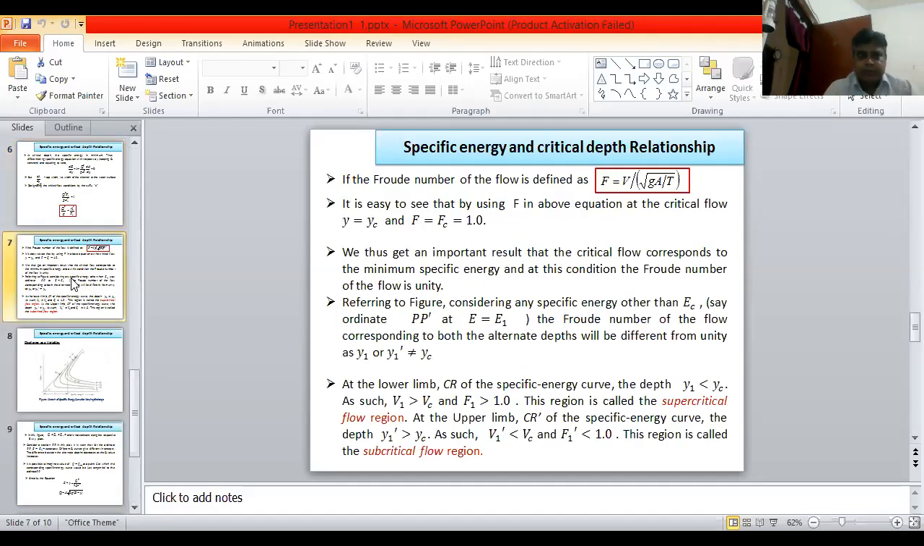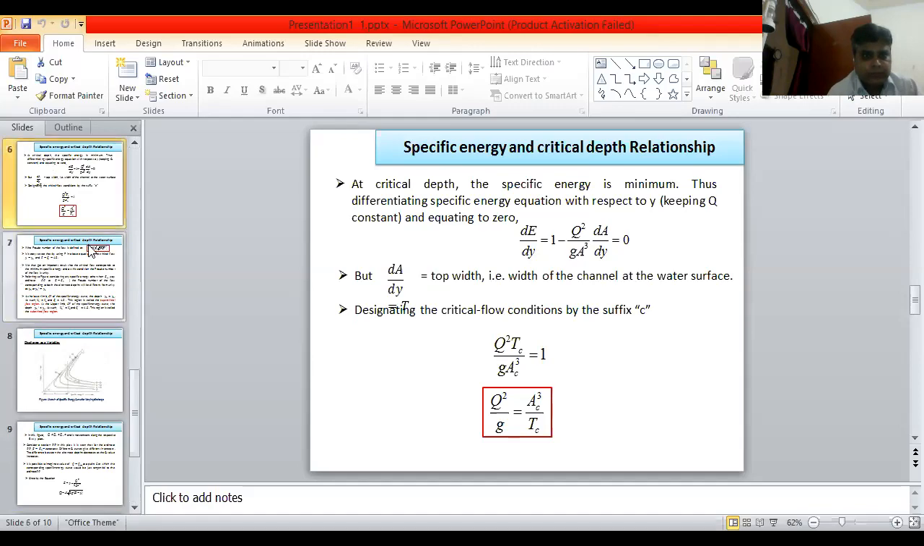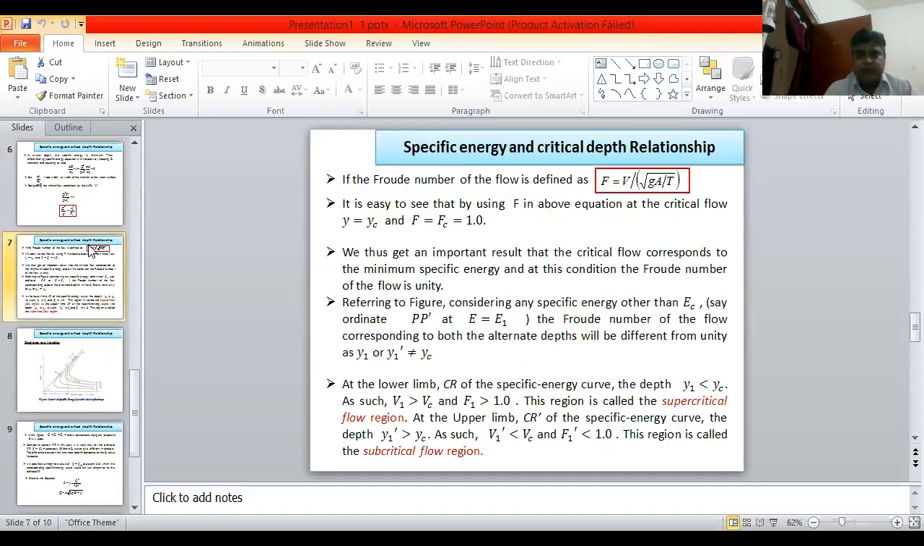Now, if the Froude number of flow is defined as F equal to V upon root of g A upon T, where A by T is the hydraulic depth, it is easy to see that by using F in the above equation, at critical flow Y is equal to Yc and F is equal to Fc equal to 1. You thus get an important result that the critical flow corresponds to the minimum specific energy, and at this condition the Froude number of the flow is unity.